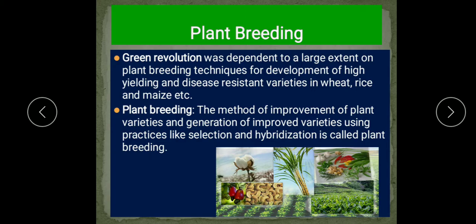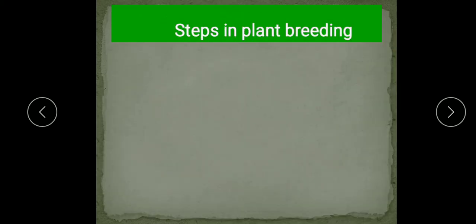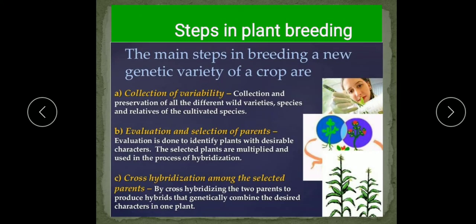So here the plant variety is improved in plant breeding and improved varieties are produced. How? By practices like selecting the best one and by the process of hybridization, making hybrids. This process of hybridization we will study in detail in the next part of the lecture. So, understood plant breeding? Now, steps involved in plant breeding.